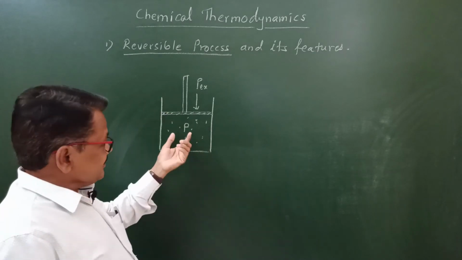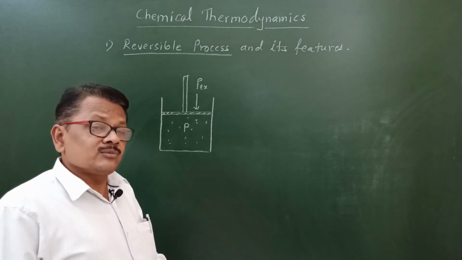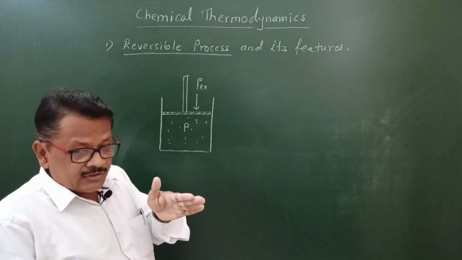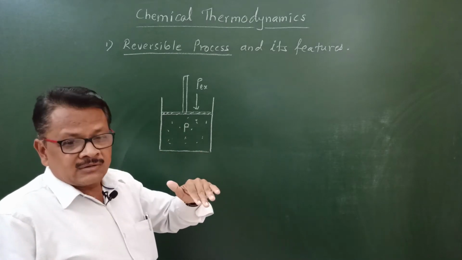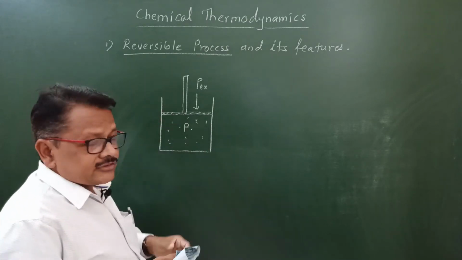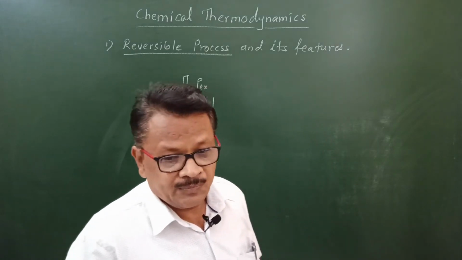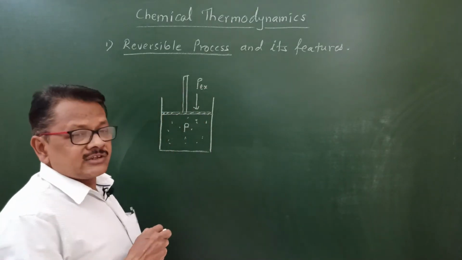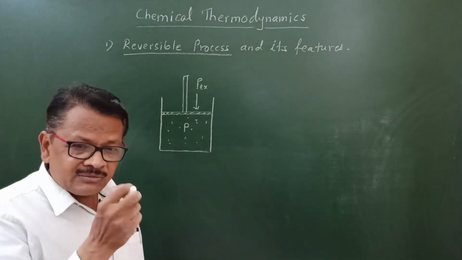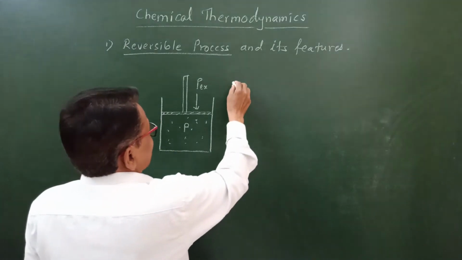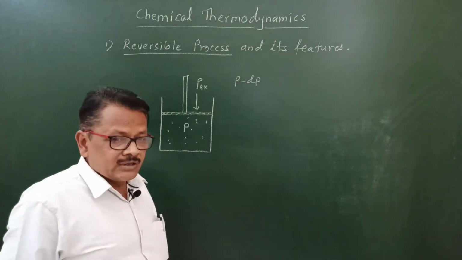The stage at which the internal pressure of the gas and the external pressure applied on the piston are the same, then this piston is immovable, and so this is called the mechanical equilibrium stage. If we change externally the pressure on the piston by an infinitesimally small amount, suppose it is P minus dP, then what will happen here?